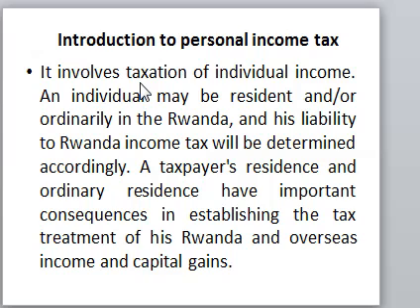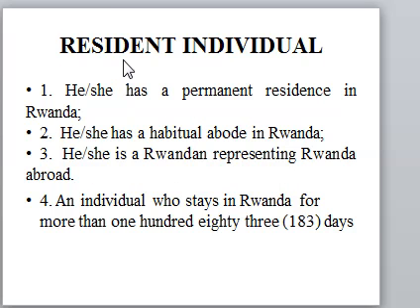When we are taxing the individual income, it's very important to know the residence of the individual. Why is it important? The residence of an individual has a consequence on how we compute tax and the tax base. So the question is, who is a resident individual? The tax law provides that a resident individual is one who meets one of the following conditions. He can meet either 1, 2 or 3, or he can meet number 4. That person is going to be considered a resident individual.